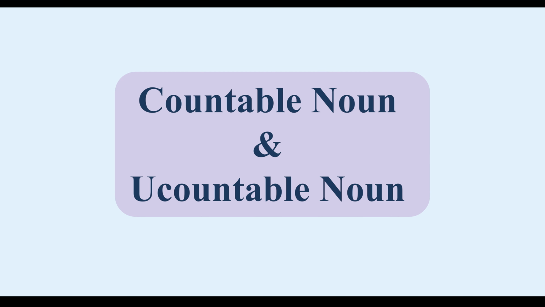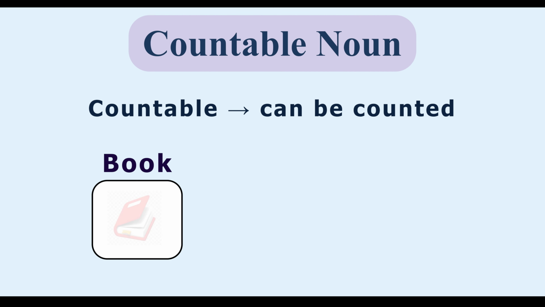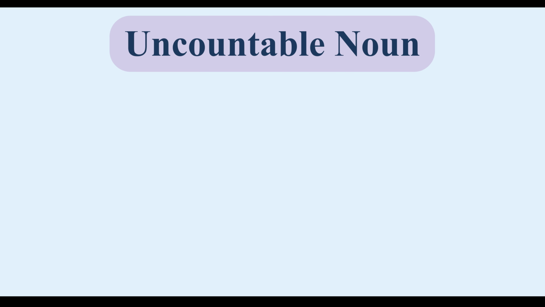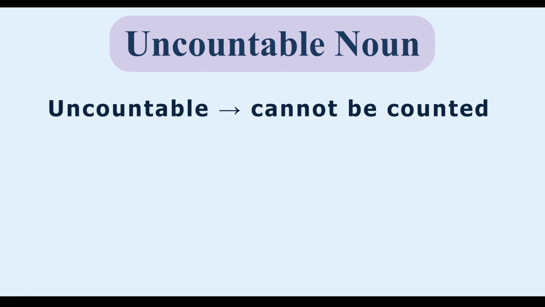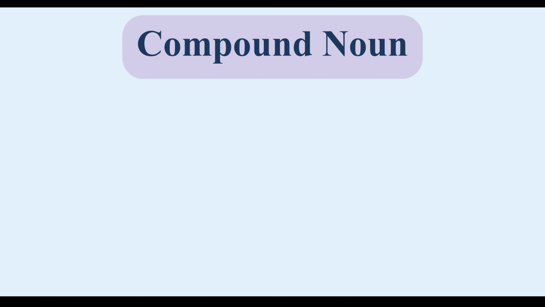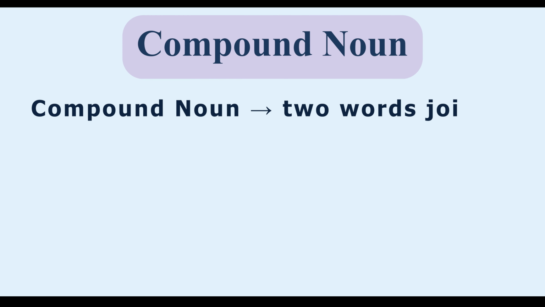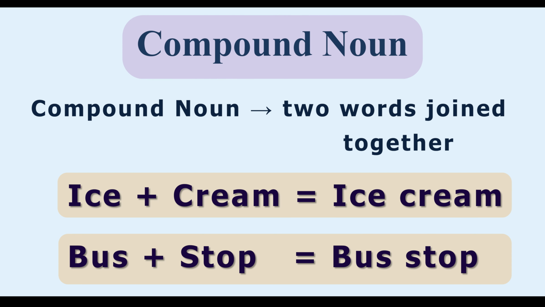Next, we have countable and uncountable nouns. A countable noun can be counted, like book, apple, whereas an uncountable noun cannot be counted, like water, advice. Finally, let's look at compound nouns. A compound noun is formed by joining words, like ice cream, bus stop.